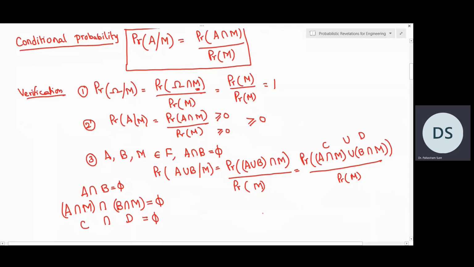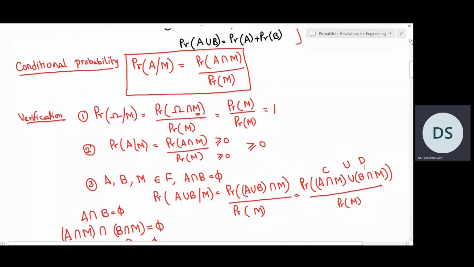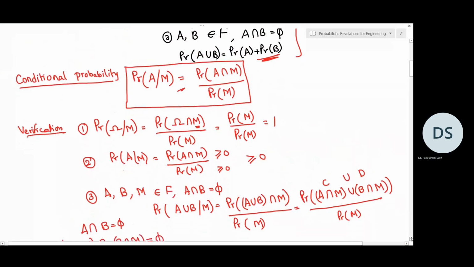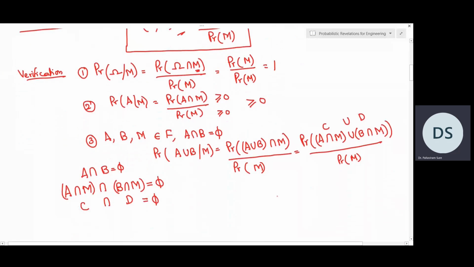So to write probability of C union D, where C intersection D is a null set, we have to invoke our third axiom of probability. So our third axiom says A intersection B is phi means probability of A union B is equal to probability of A plus probability of B. So invoking this axiom for C and D, we can write this is equal to probability of A intersection M plus probability of B intersection M and divided by probability of M.